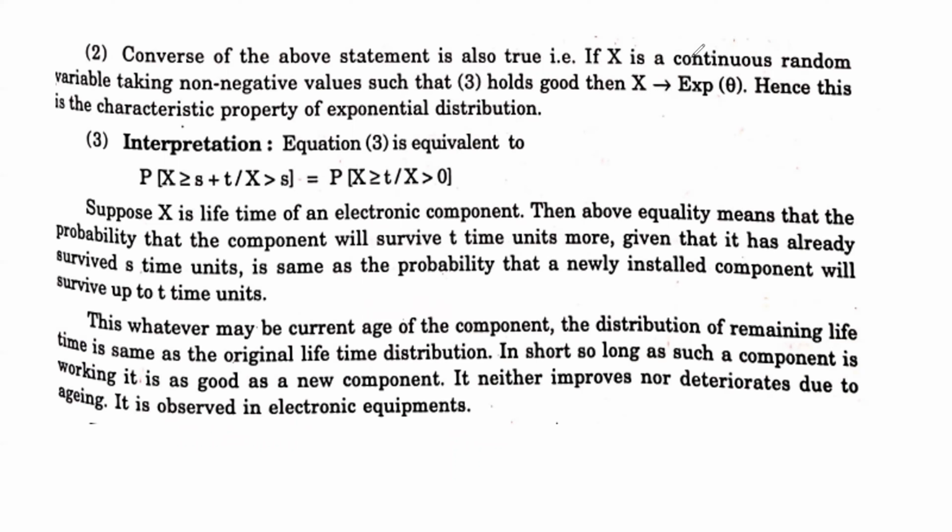Another way of writing this is the probability for X greater than or equal to s plus t, given X greater than s, is nothing but the probability for X greater than or equal to t, where X is greater than 0. So here X is the lifetime of an electronic component.